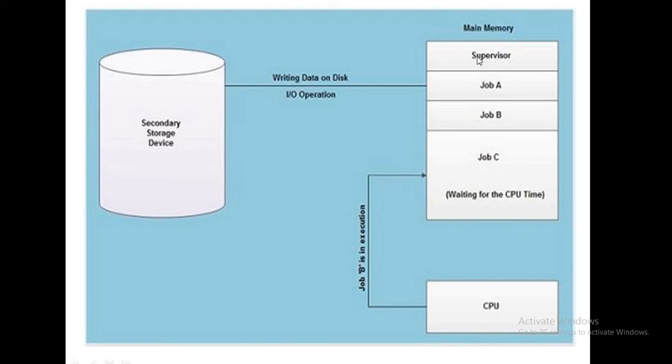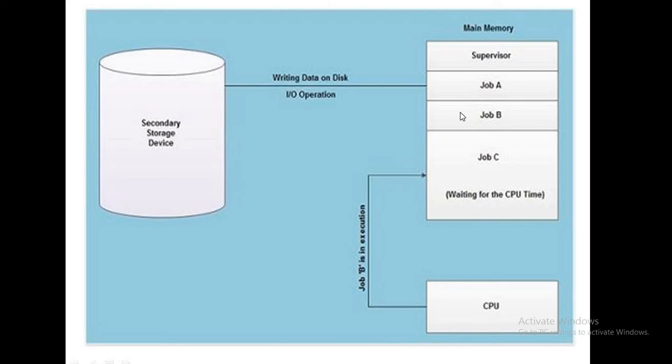In this diagram, job A is busy in IO operation, and job C is waiting for the CPU time, and job B is executed in the meantime.